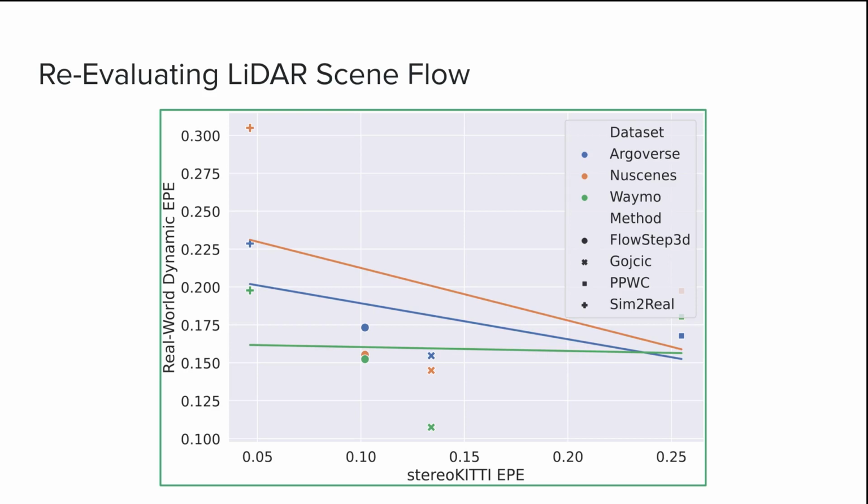We see that performance on each of these datasets is actually negatively correlated with performance on stereoKITTI, indicating that chasing performance gains on these unrealistic datasets is hurting real-world performance. In our full paper, we present more analysis of these results, showing evidence for the effect of each of the aforementioned problems separately, and we also show how a simple non-learning baseline can actually outperform all of these tested methods.